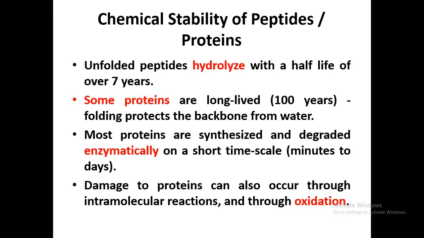However, if the protein is in the unfolded form, the peptide bond is more exposed to the biological and chemical environment and takes a short time to be hydrolyzed.